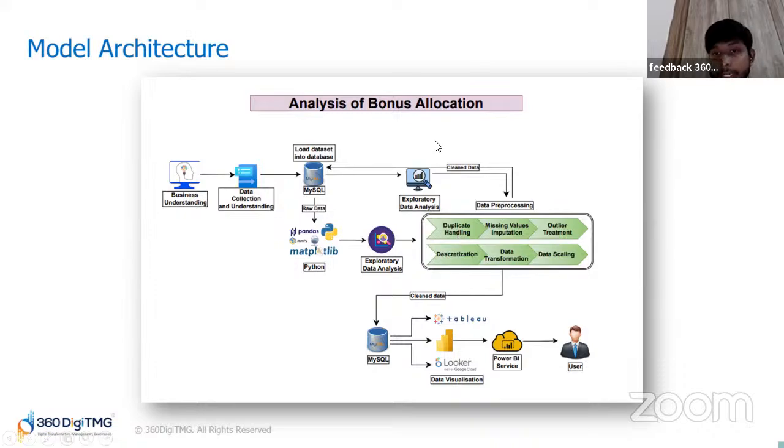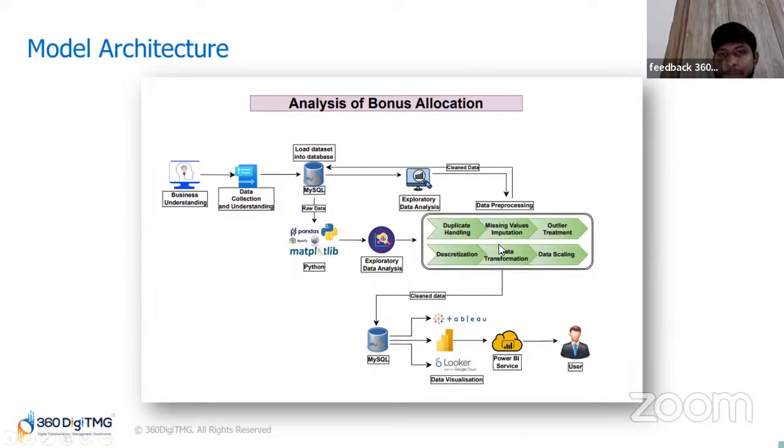We also did missing value imputation, filling missing data with statistical techniques. We did outlier treatment, where we identified and addressed extreme values that could distort the analysis. We also used discretization, grouping similar continuous variables for easier analysis, and then data transformation and scaling to ensure the data was normalized and ready for analysis. This pre-processing step ensures the data is reliable and usable for the analysis.